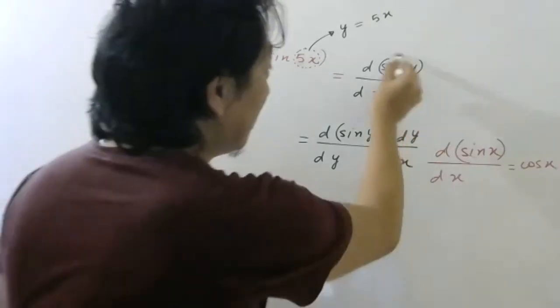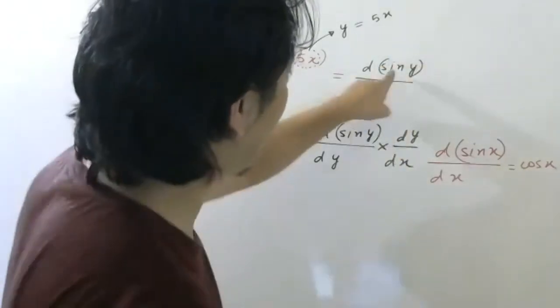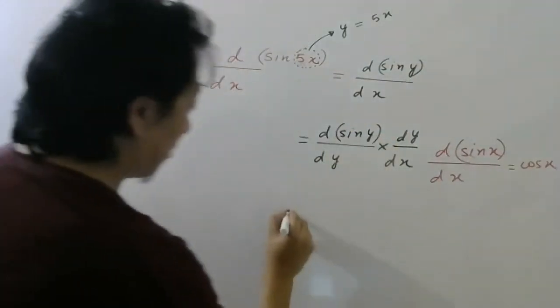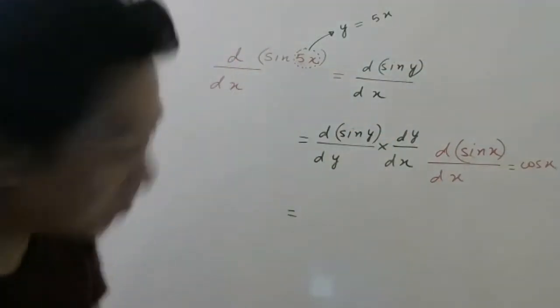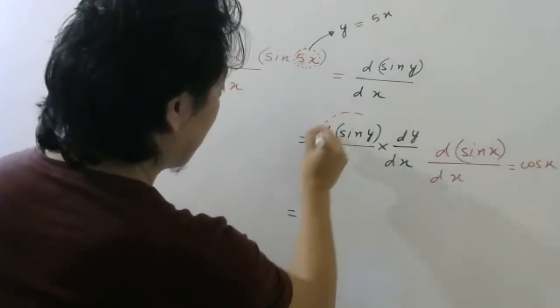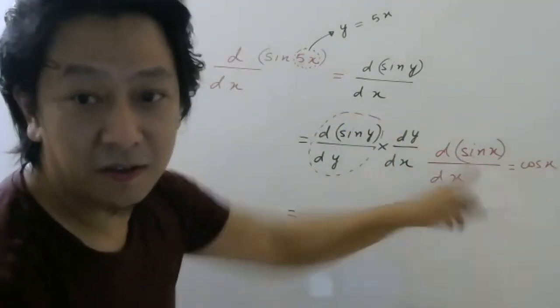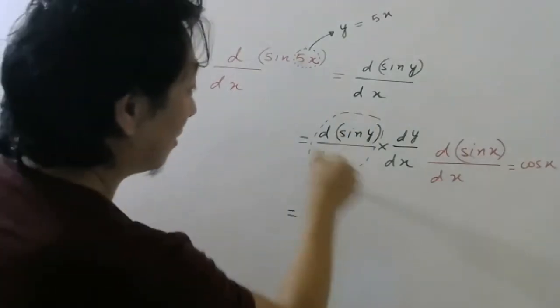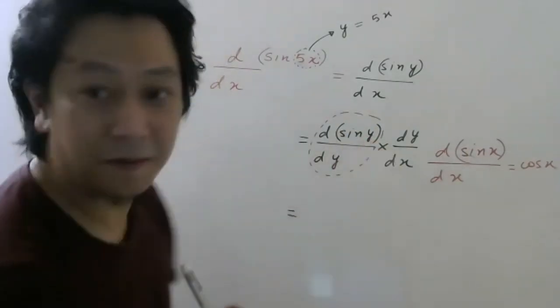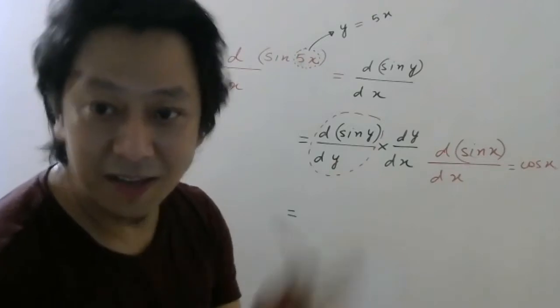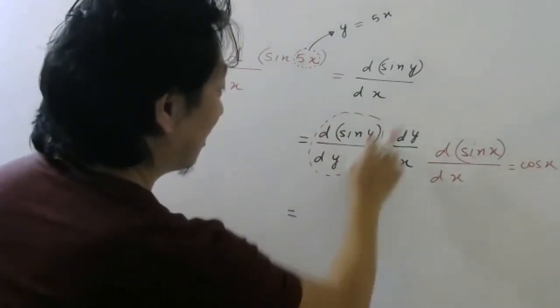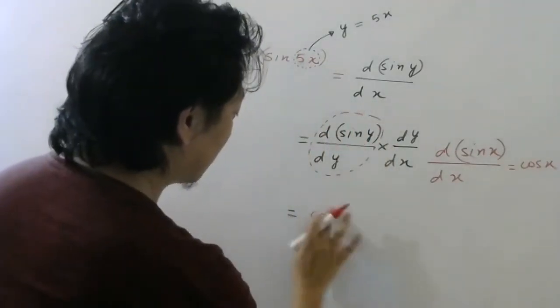So here your g is a function of y because it is sin y. Now can I apply the formula directly here? Y and y are matching, no? Since it is matching, I can directly apply the formula for this. So this will be your cos y